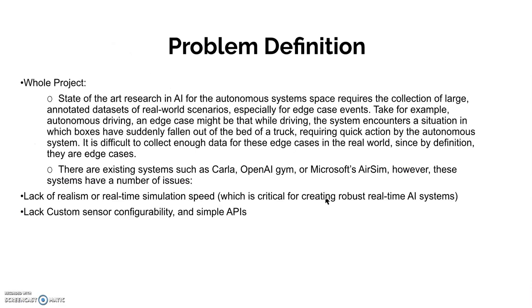Okay, so for the problem definition, as of right now, state-of-the-art research in AI for the autonomous systems space requires a collection of large, annotated data sets of real-world scenarios, especially for edge case events. Take, for example, autonomous driving. An edge case might be that while driving, the system encounters a situation in which boxes have suddenly fallen out of the bed of a truck, requiring quick action by the autonomous system.